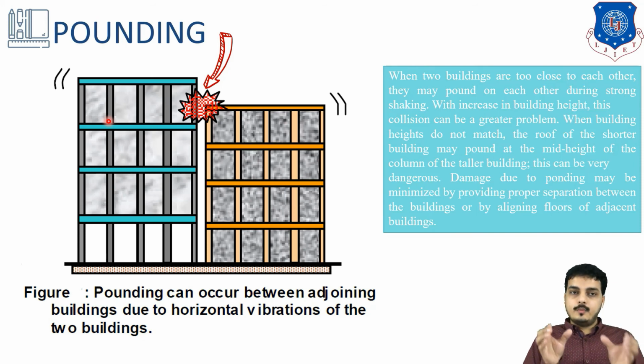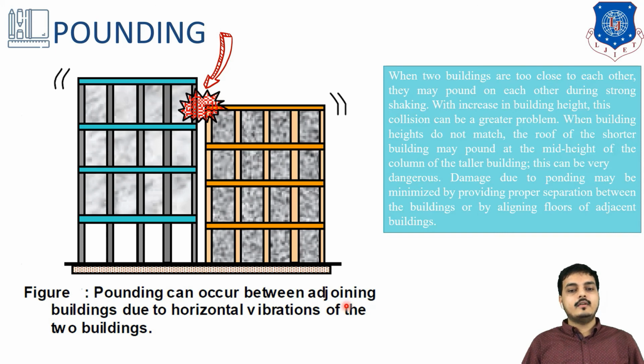So pounding should be avoided. This can be avoided by providing sufficient distance between two buildings, and also this slab should be in alignment with that slab. Then such a condition will not occur.